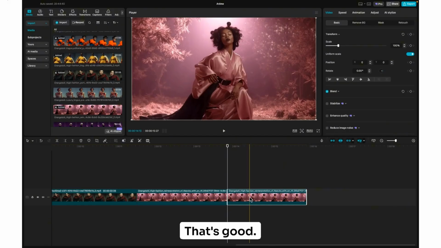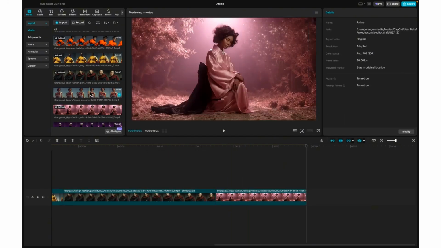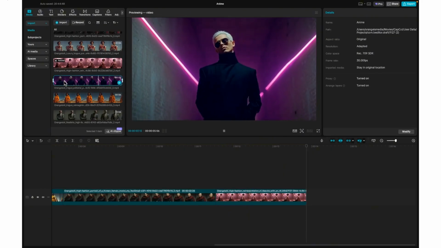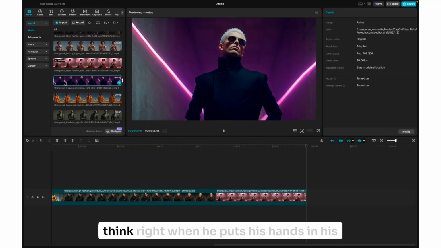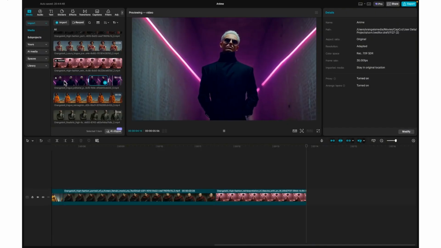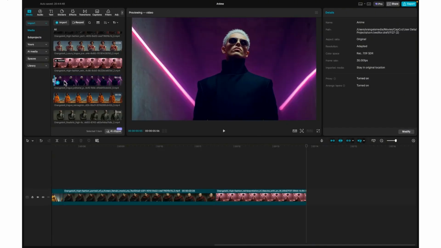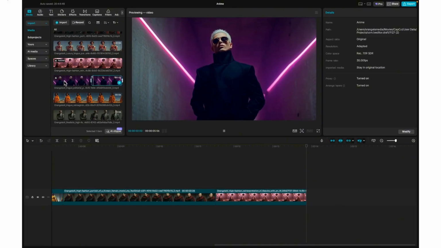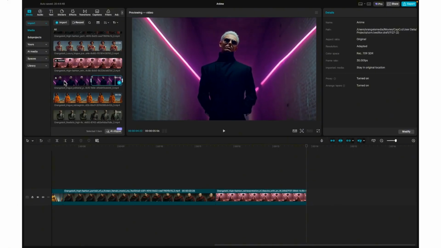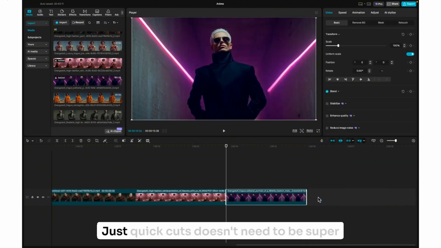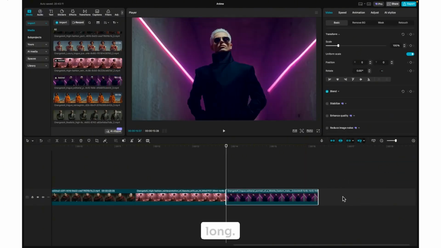That's good. And let's see. Okay, perfect. I think right when he puts his hands in his pocket. Perfecto. Just quick cuts. Doesn't need to be super long.